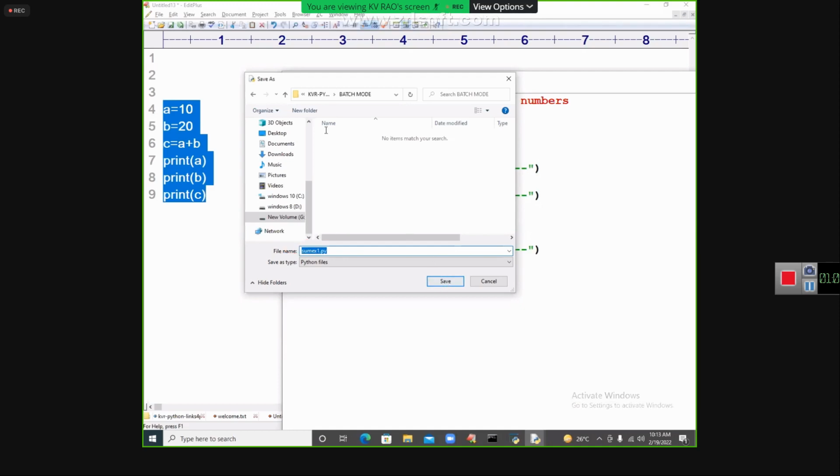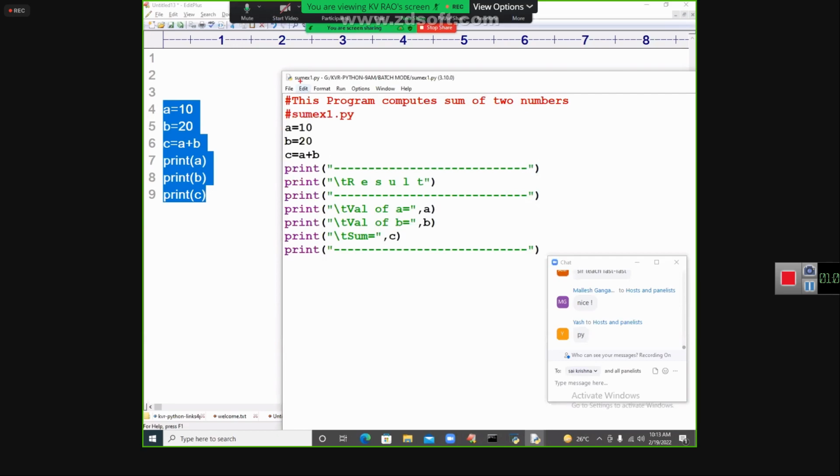See, my dear students, where the file is saved: G colon KVR Python 9 AM batch mode folder. Batch mode is a separate folder, a separate topic has started. In that I am saving my file. Beautiful. Now you execute.